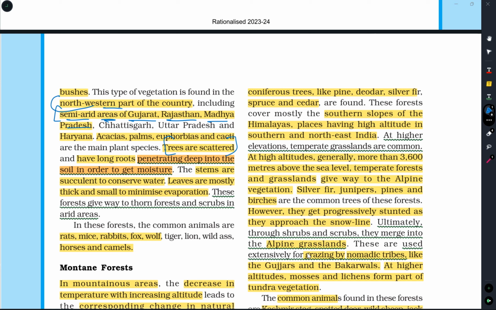Trees are very scattered. They have long roots. Why? They need water to survive. That's why they have very long roots that penetrate deep into the soil so that they get the moisture from the underground. This is a very important characteristic of the trees and plants grown in thorny forest. What is the major important characteristic? They have very long roots which penetrate deep into the soil so that they get the moisture they require for their growth.